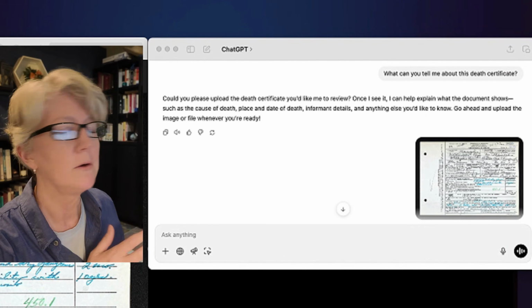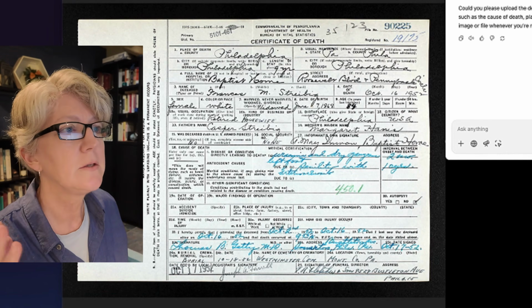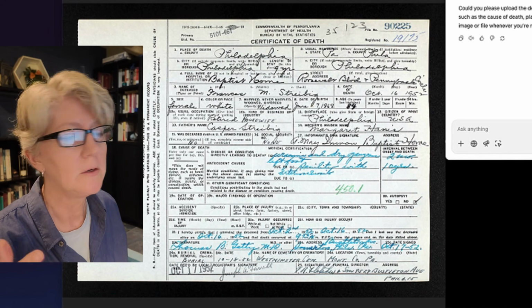Here we are with ChatGPT open on the right-hand side and our death certificate for Frances Streebig on the left. This version of ChatGPT is a new account for me. It's a free account. It's using the base model with ChatGPT, so there's nothing fancy going on here. If it's your first time using ChatGPT, this is exactly what it will look like and how the conversation will go.